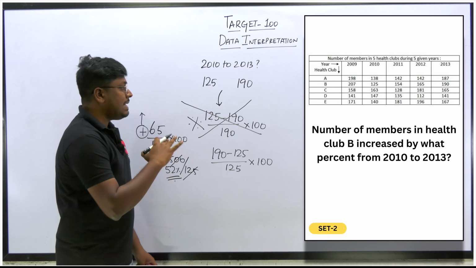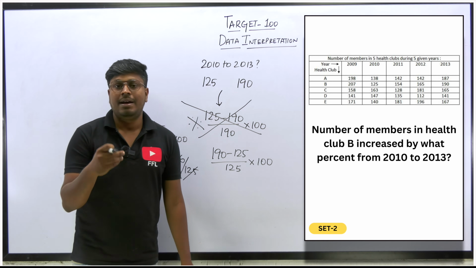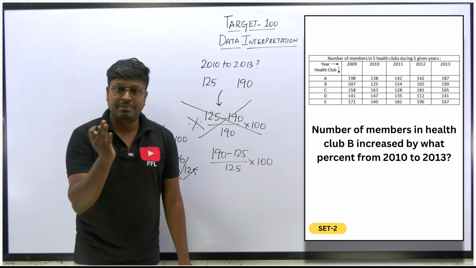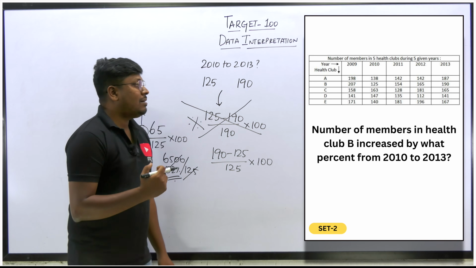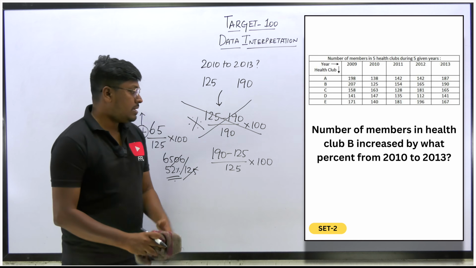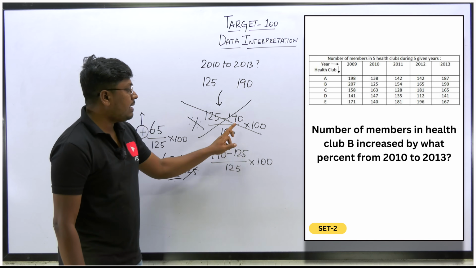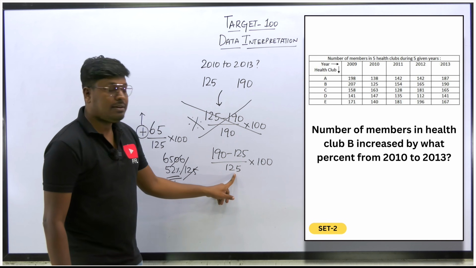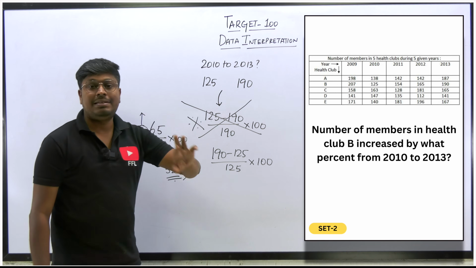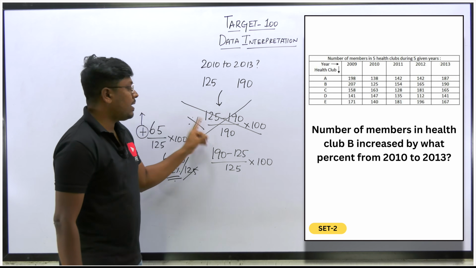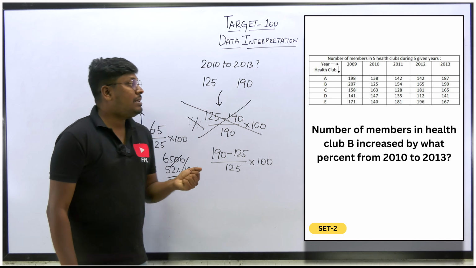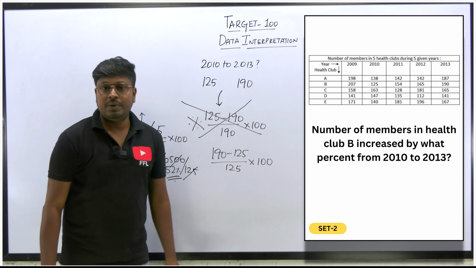So interesting set and easy set. So you have to be careful on addition and multiplication, the subtraction part, ratio, cancellation part. So no other toughest questions are asked based upon this chart. Only one, the last question is important, right? So students, those who are writing like this, it is wrong. So this is the right way to solve the question. In case they are asking how much percentage decrease, in that scenario you can go with this method, because we have to get the answer in negative. Got it? So these will be the answers for set number 2, data interpretation.